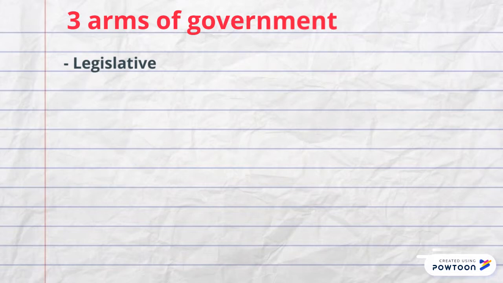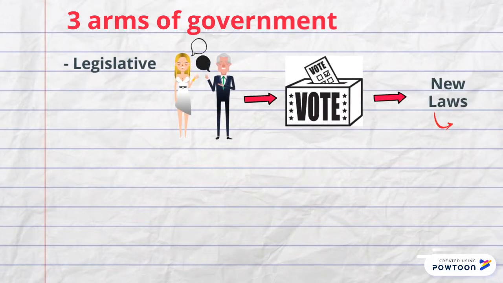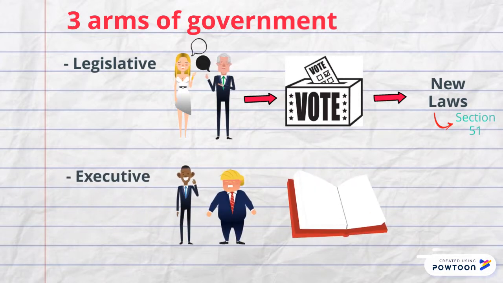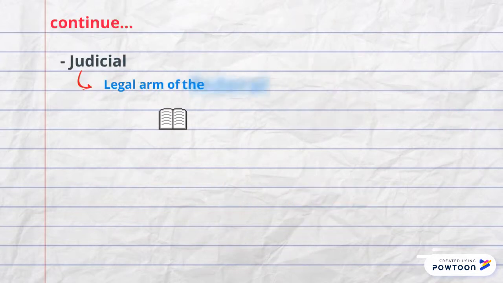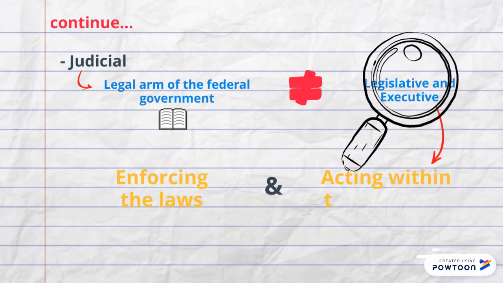The legislature is responsible for debating and voting on new laws to be introduced under the power of Section 51. The executive is responsible for enacting and upholding the laws established by the legislature. The judiciary is the legal arm of the federal government. It is independent of the other two arms and is responsible for enforcing the laws and deciding whether the two arms are acting within their powers.